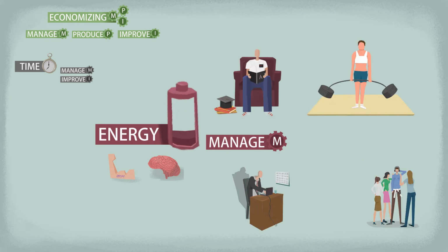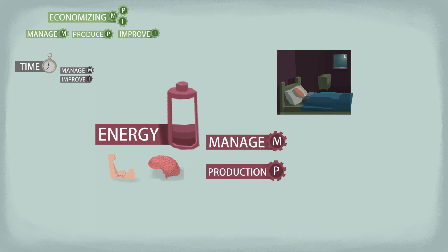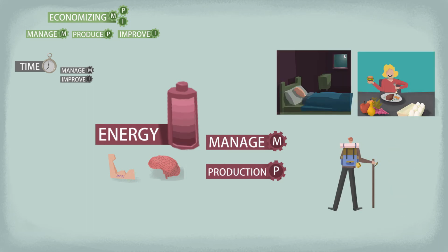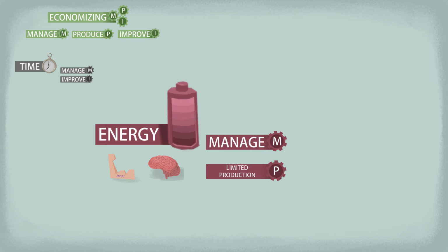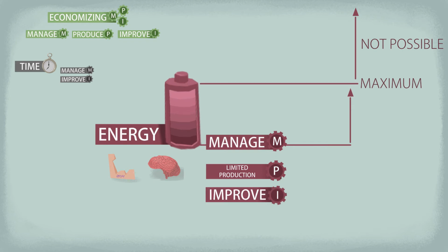Our internal power supply, the second mean, is a bit different. Obviously, we can use what we have, a fixed amount of muscle and mental power to study, train, work, or have fun. But we can also replenish it. We do this when we sleep, eat, or relax. We don't call it production, but in terms of economics, it is that. We reproduce a mean. However, it has a maximum, like a phone battery. We cannot extend our internal energy beyond its limits. Maybe with better lifestyle and training, we can extend its capacity a bit, but not infinitely.